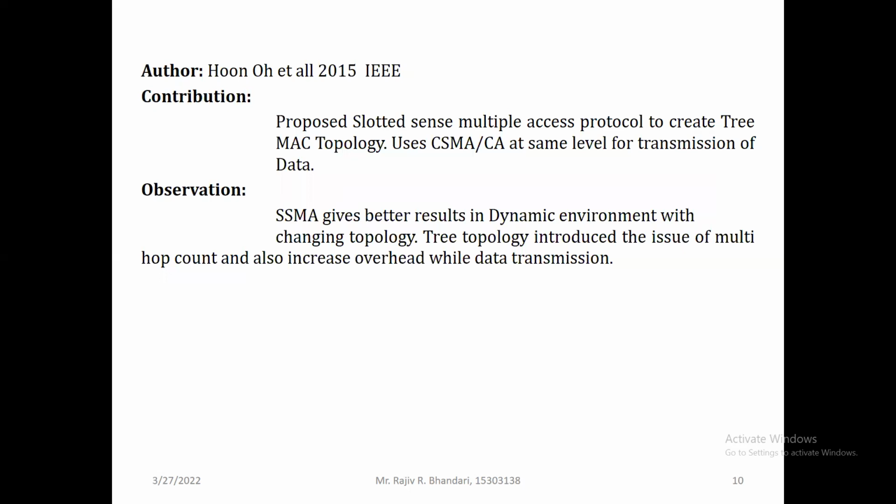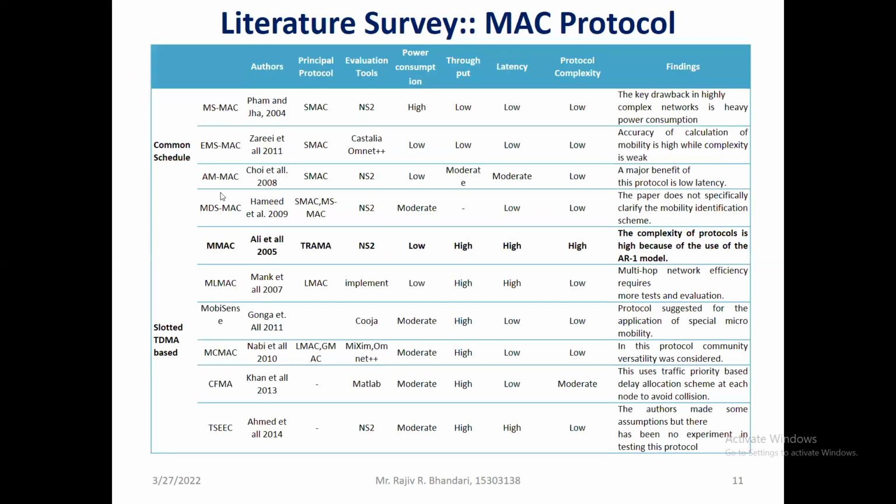Yes, so in 2015, Hoon et al. proposed the slotted multiple sense protocol to create the MAC topology. It uses CSMA-CA techniques, and this technique gives better results in a dynamic environment. They use a tree topology. The tree topology has a multi-hop issue, because in it there is a sequence of grandparents, then parents, and then children, so nodes communicate through multiple nodes. That is again an issue with the Hoon et al. paper, which we need to recover from.